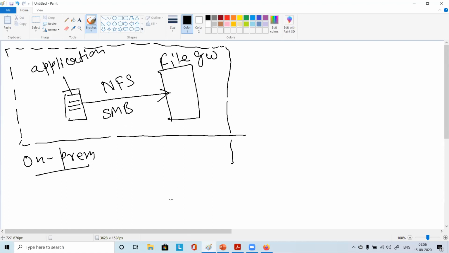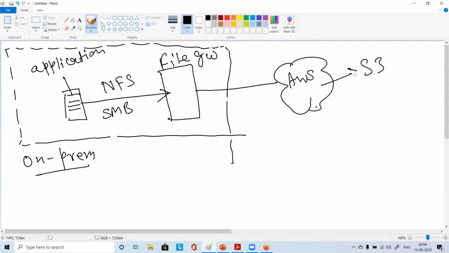Okay, getting it so far? Yes. Now this will be connected to AWS. So in AWS you have say S3. And another benefit you can have is you can have your local cache here.